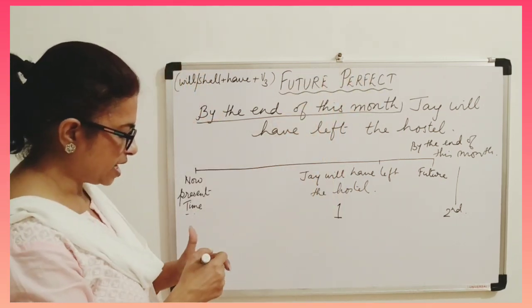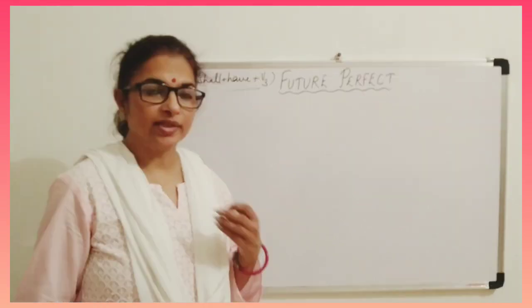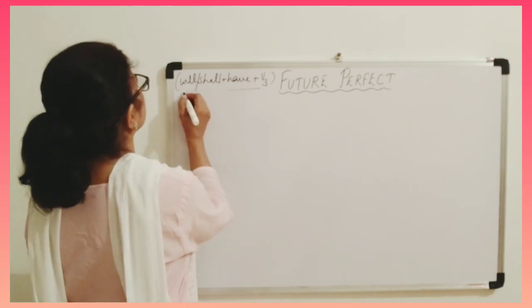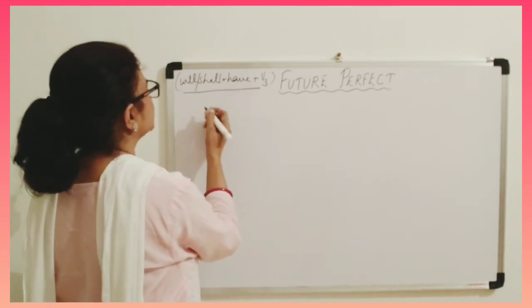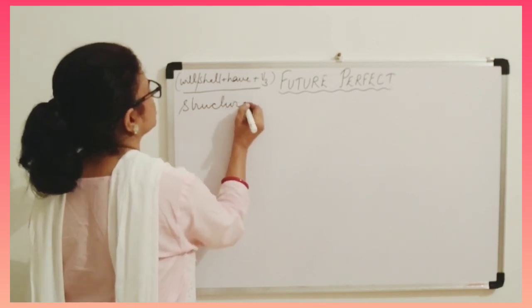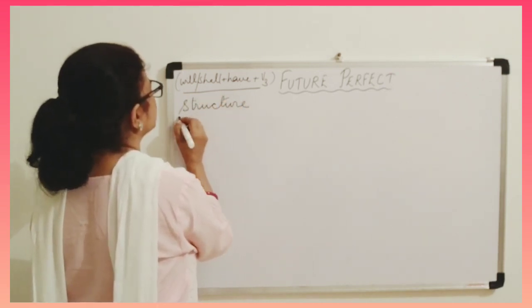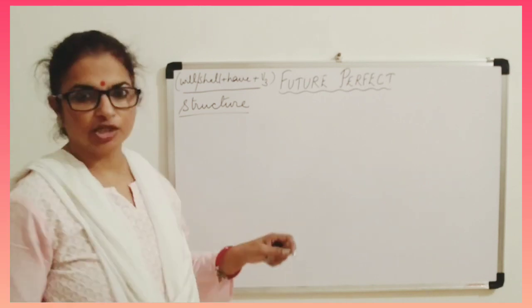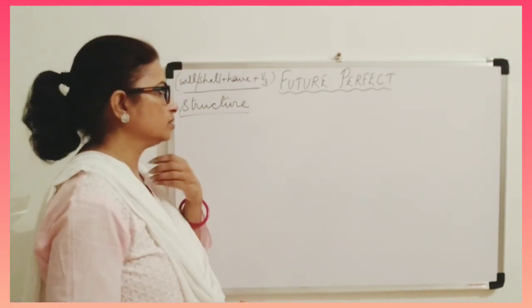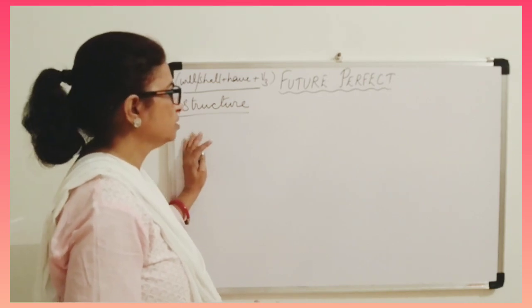Now let us quickly see the structure of future perfect. This is the formula we all know, isn't it? And now we see how you are going to use this tense in your sentences, in the context.